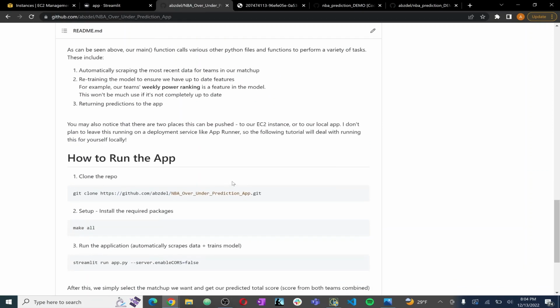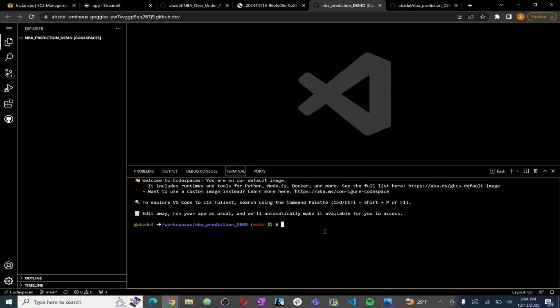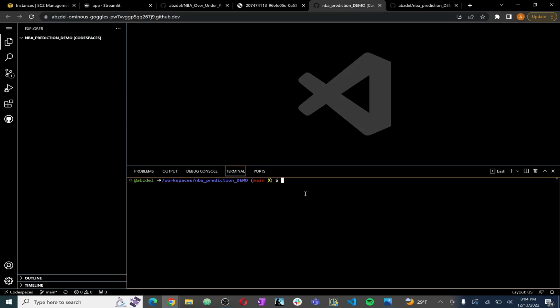So I think the next best thing to do here is just showing you how to start using this from scratch. Off camera, I've created a fresh code space with nothing else installed in it. The first thing we're going to do is create a virtual environment, just because that's good practice. Once this is created, we can go ahead and source that virtual environment.